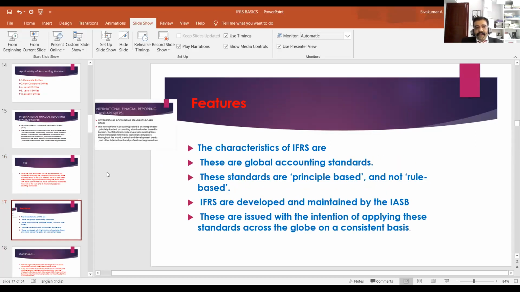Then, what are the features of IFRS? We have to understand the features of IFRS. IFRS, International Financial Reporting Standards, are global accounting standards. These standards are principle-based and not rule-based. Our traditional accountancy is rule-based, but International Financial Reporting Standards are principle-based. Likewise, International Financial Reporting Standards are developed and maintained by the IASB. These are issued with the intention of applying these standards across the globe on a consistent basis. But in India, we have implemented an Indian version of IFRS that is known as Ind AS. We may continue our discussion in another class.